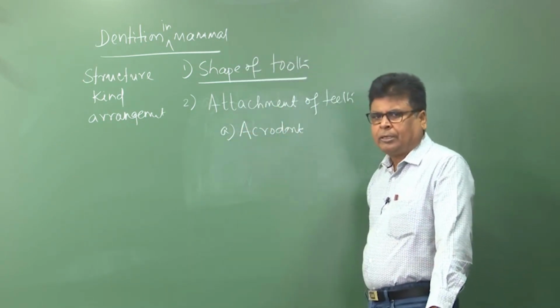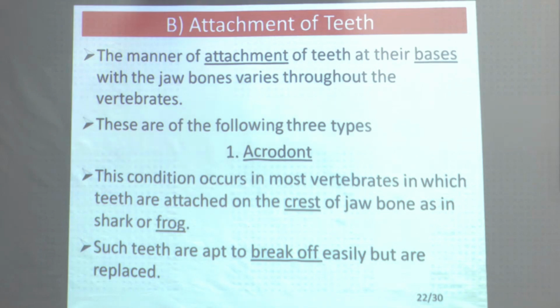Acrodont is a condition where the teeth are fitted superficially against the jawbone. The condition occurs in most vertebrates, in which teeth are attached on the crest of the jaw, that means the upper surface of the jawbone, as in shark and frog.